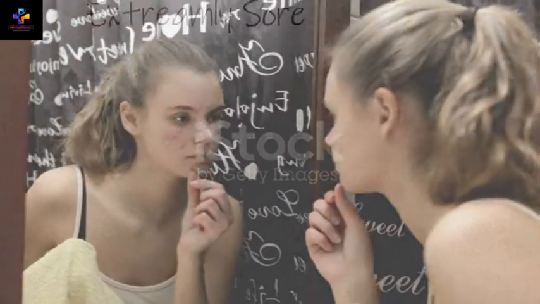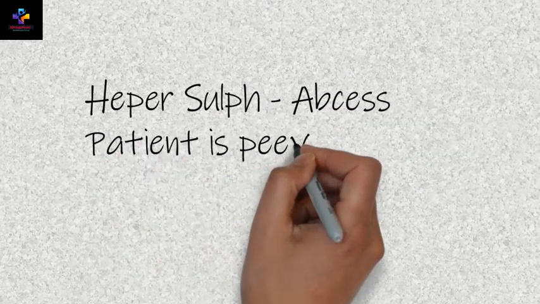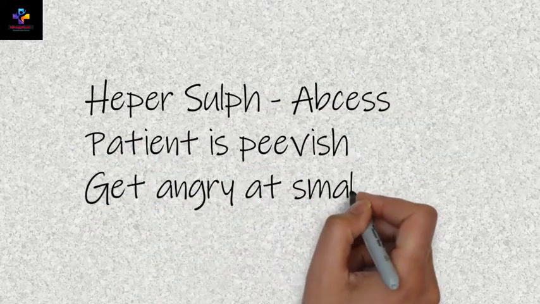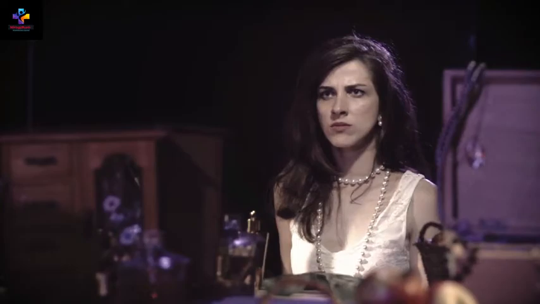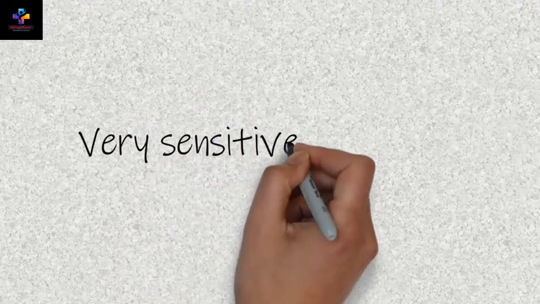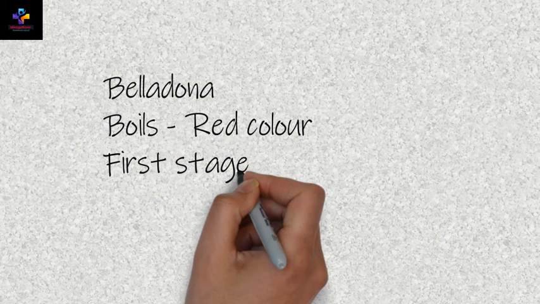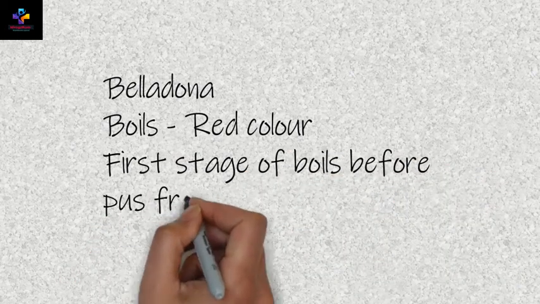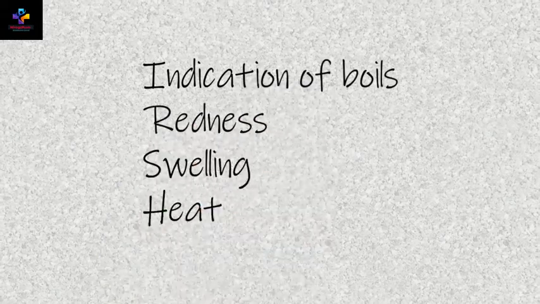Then Hepar sulph: it opens the abscess and hastens the cure, if the case is this, then we can prescribe Hepar sulph. The patient is very peevish, angry at the least trifles, hypochondriac and is very sensitive to cold air. Then we will see the next medicine, belladonna. There is great liability to take cold, sensitive to draft air. The type of boils of belladonna is red in color. Belladonna must be thought of in the first stage, before the pus formation of the boil. The indications of the boil: redness, swelling, heat of the part.